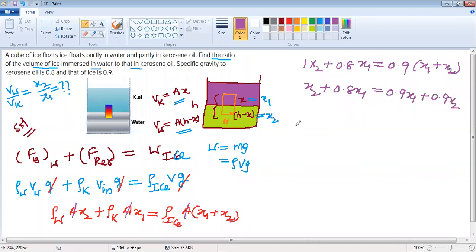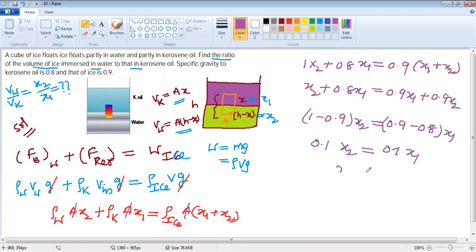So I bring the x1 terms to one side and the x2 terms to the other side. This 0.8 comes to this side, 0.9 goes to this side. So (1 minus 0.9) into x2 is equal to (0.9 minus 0.8) into x1. 1 minus 0.9 is 0.1 into x2, and this is also 0.1 into x1.